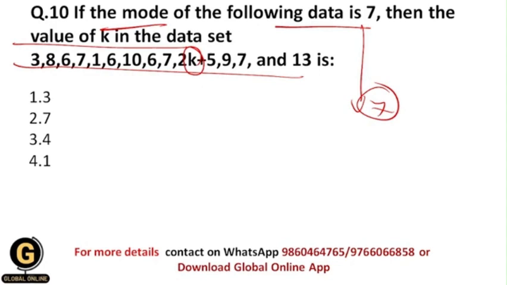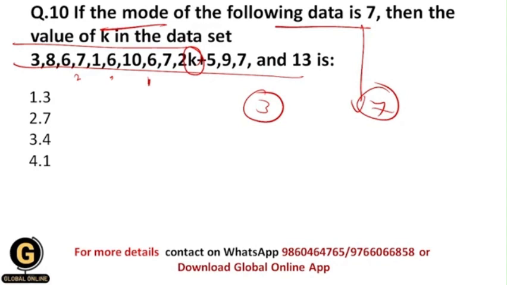So let us see how many times 7 has occurred. So 1, 2 and 3 times. Now let us see if there is another number which has occurred 3 times over here. So 6 occurred 3 times, 1, 2 and 3.